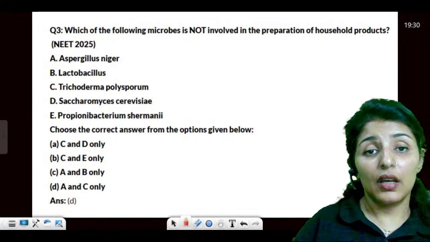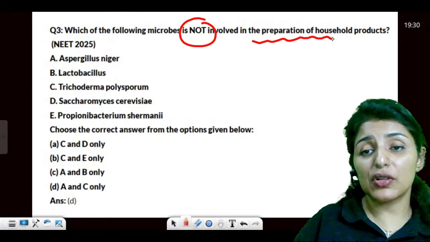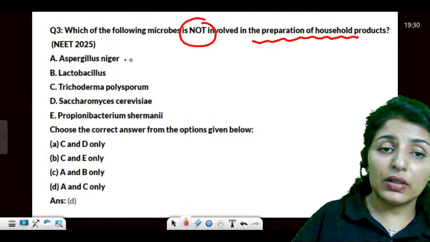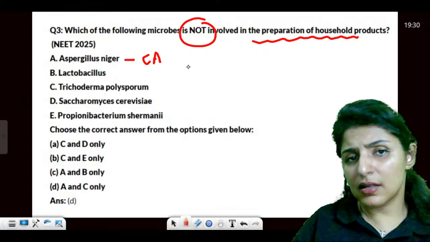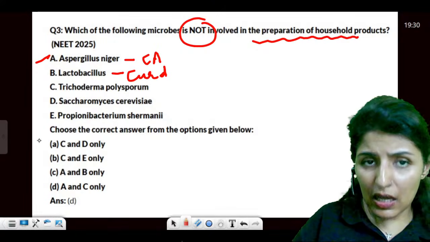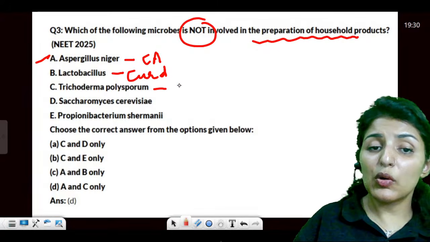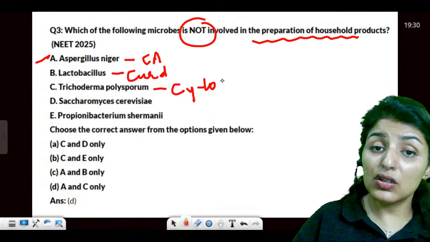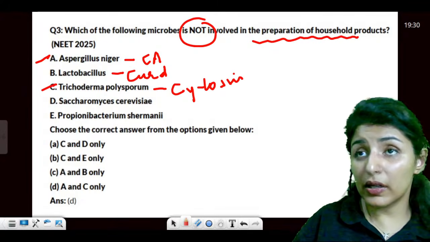Right? Okay. Which are not involved in the preparation of household products. So this produces citric acid. Citric acid is not a household product. Bacillus produces curd. It is a household product. Trichoderma polysporum, just told you, cyclosporin. It is not a household product. It is a bioactive molecule.